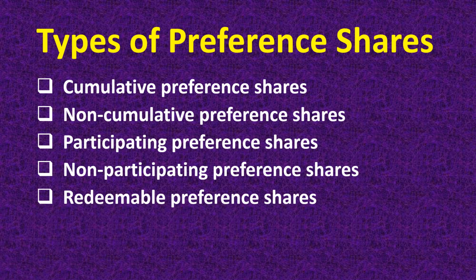Next is redeemable preference shares. These shares are issued as repayable after a fixed period or at the option of the company. Now the companies are not normally allowed to issue redeemable preference shares.